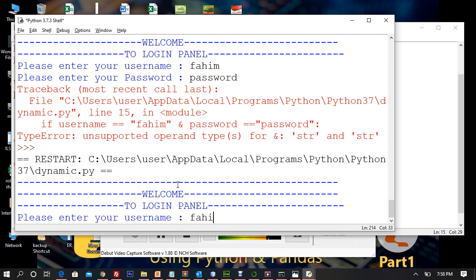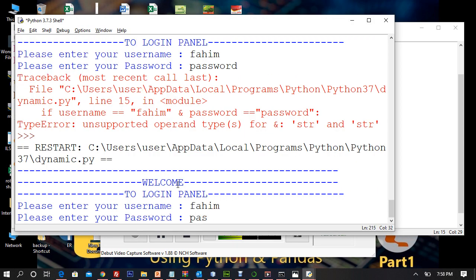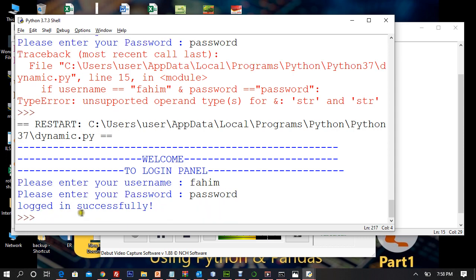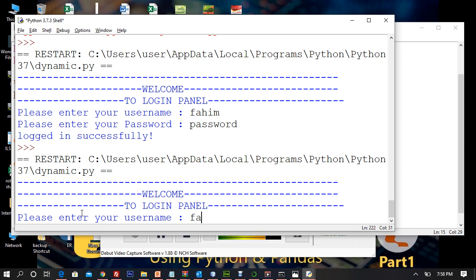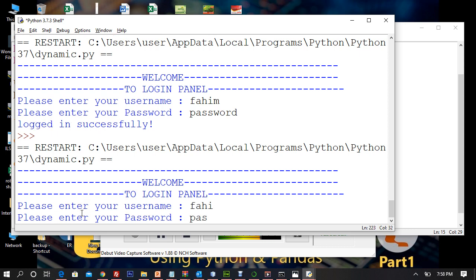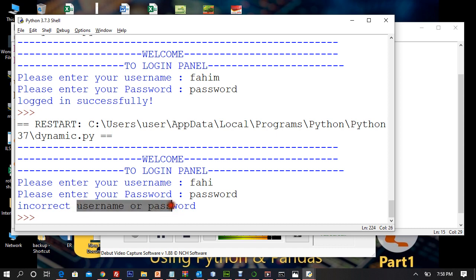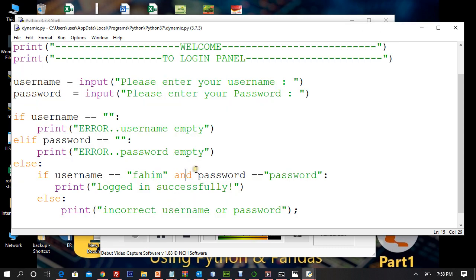All right, so now let's try once again. Enter your username, Fahim. Enter your password. Logged in, successful. Now let me try again. Username something other than Fahim, and password whatever, but username is incorrect. Incorrect username or password. So now what is happening? Let me tell you again.